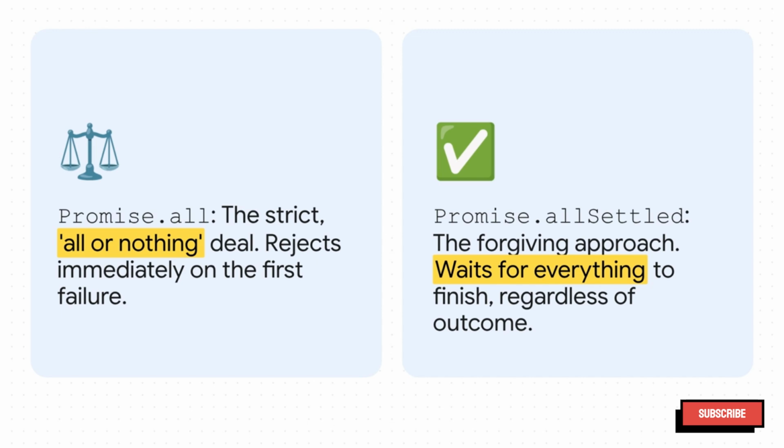But then you have Promise.allSettled. It's way more forgiving. It just waits for everything to finish, whether it succeeded or failed, and then it gives you a nice report on how each one did. It's all about how they handle failure.